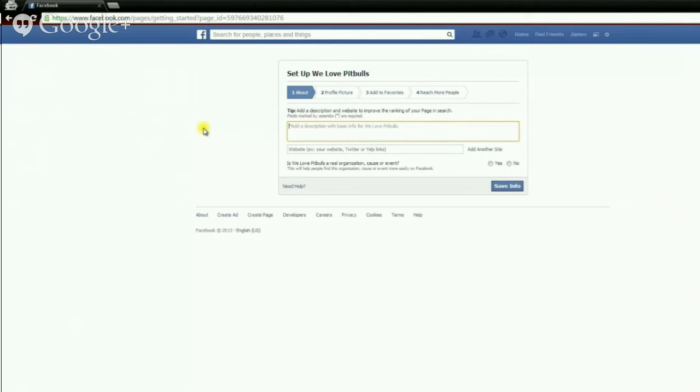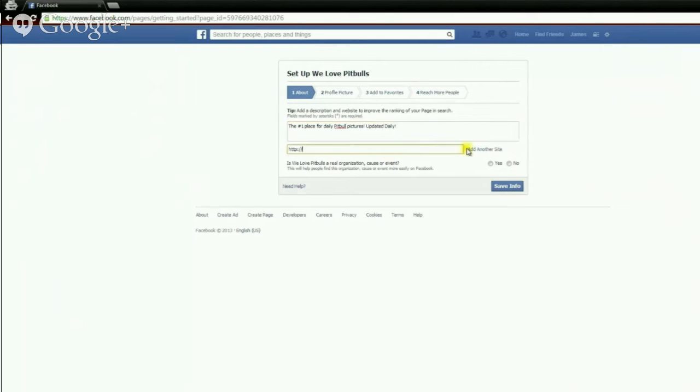And I am just going to enter the #1 place for daily pit bull pictures. Updated daily. So that way, people who come to my page will see that our page is updated every single day with pictures, and they will hopefully like our page so they can see those pictures on a daily basis.